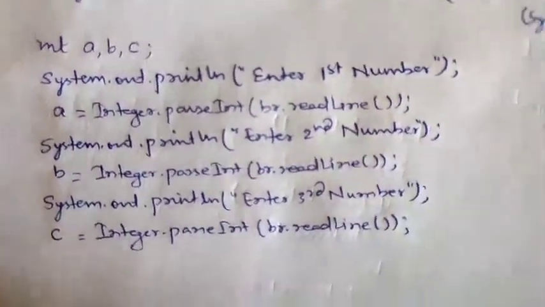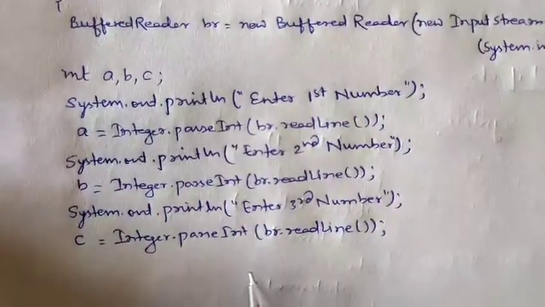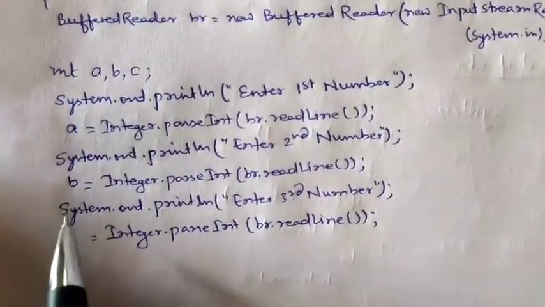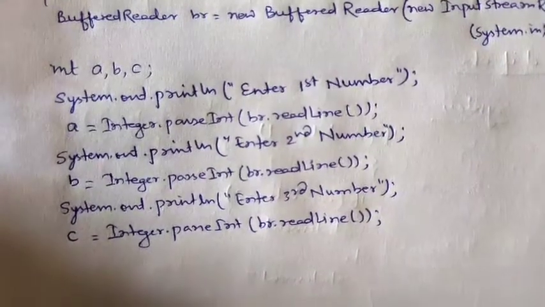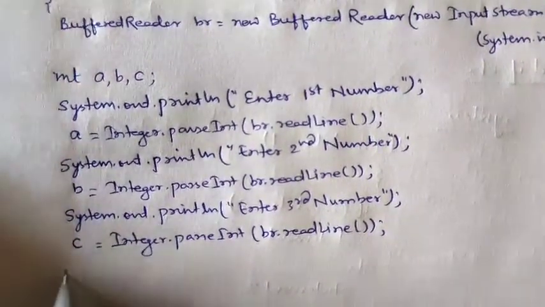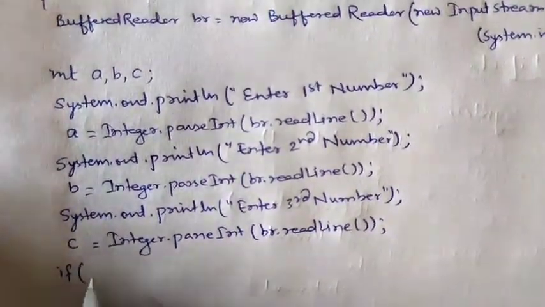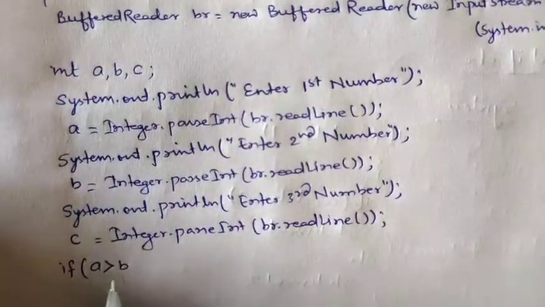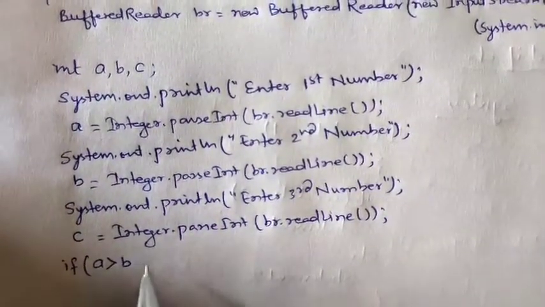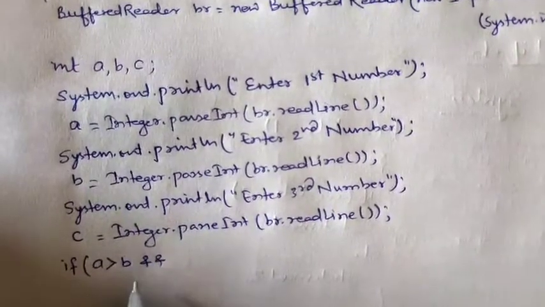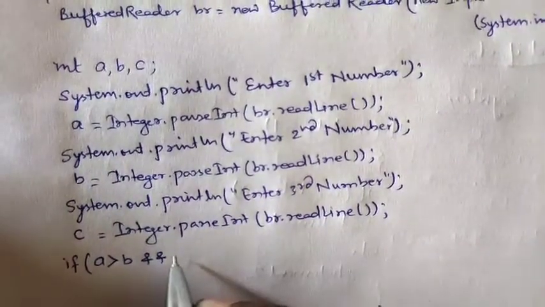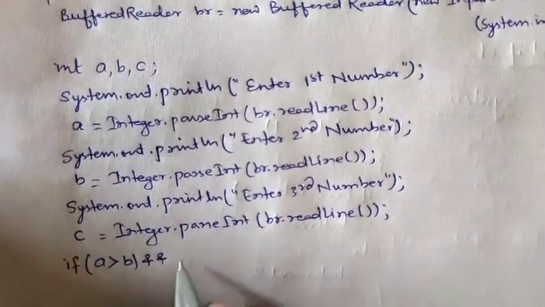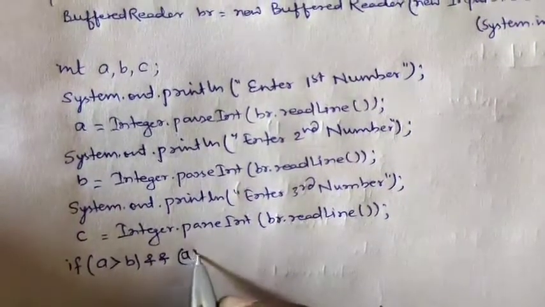As we have collected all three numbers and stored the values in the variables a, b and c, now we will use the condition. First we will use if a is greater than b, and we will use the AND operator, and a is greater than c.